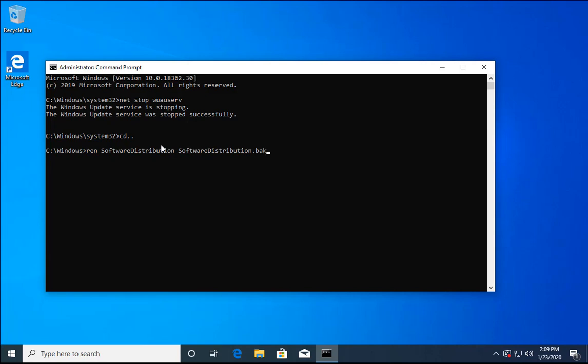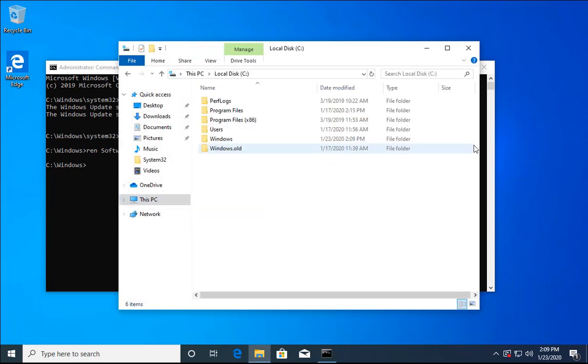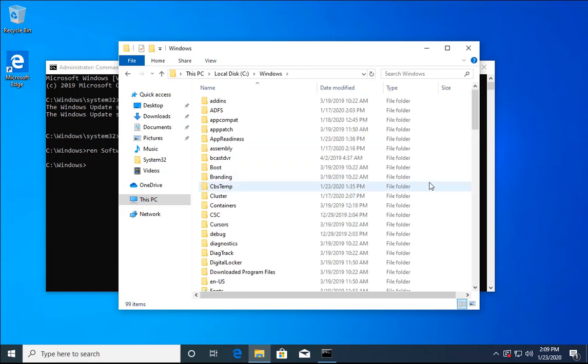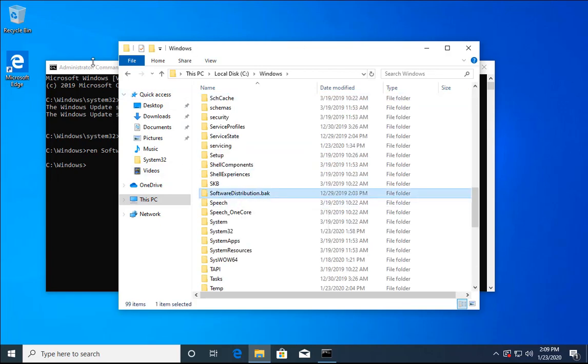So I'm going to rename this folder to SoftwareDistribution.bak. Hit enter and now the folder is renamed to SoftwareDistribution.bak. Just check if the SoftwareDistribution folder is renamed. You can see the folder is renamed.